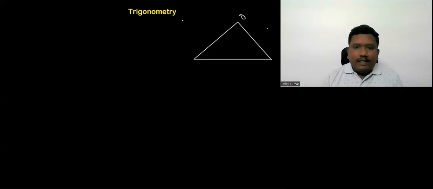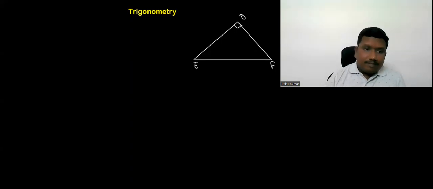Now, D, E, F. Angle D is equal to 90, for example. Then imagine theta is here.